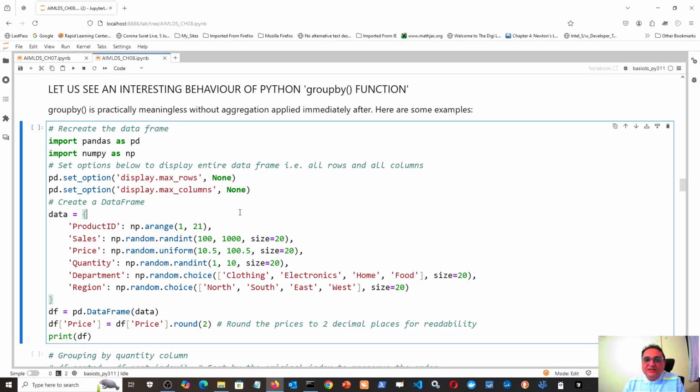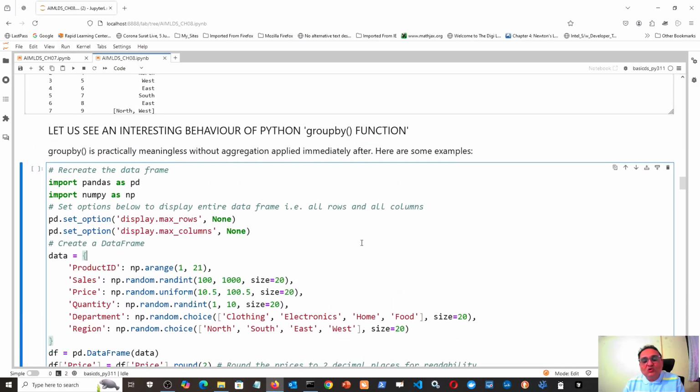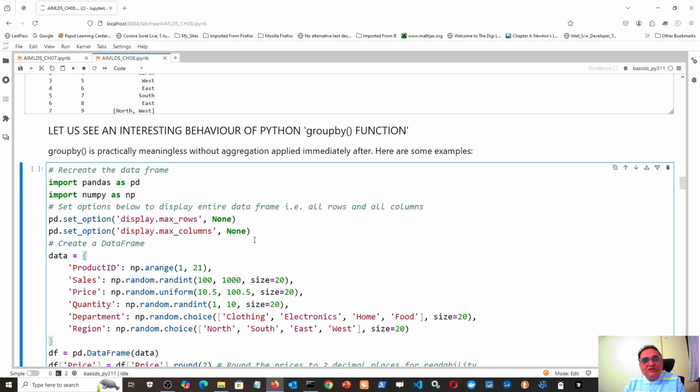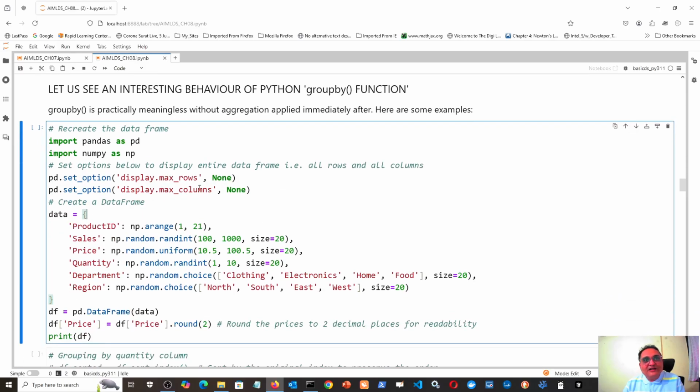science. In this chapter, we are learning about data manipulation using pandas, and currently we are doing group by and aggregation. Now I say that group by and aggregation are so closely related with each other that they are almost married to each other, and there is no point of doing group by without aggregation. Why? Let us try what group by without aggregation can do.